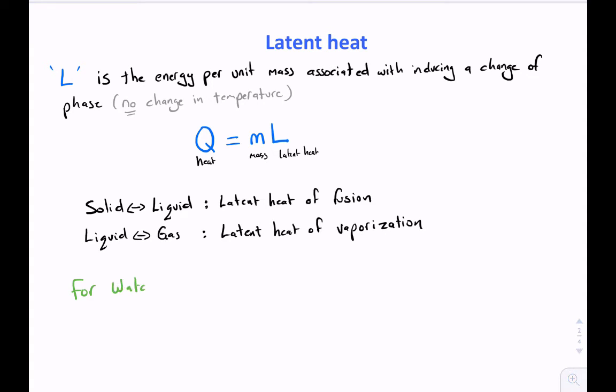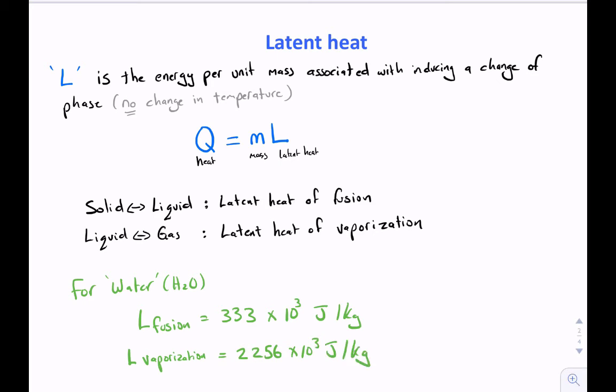The values for water are the latent heat of fusion equals 333 times 10 to the 3 joules per kilogram, and the latent heat of vaporization equals 2,256 times 10 to the 3 joules per kilogram. This means if we have 1 kilogram of ice at 0 degrees C, we need 333,000 joules to melt it.